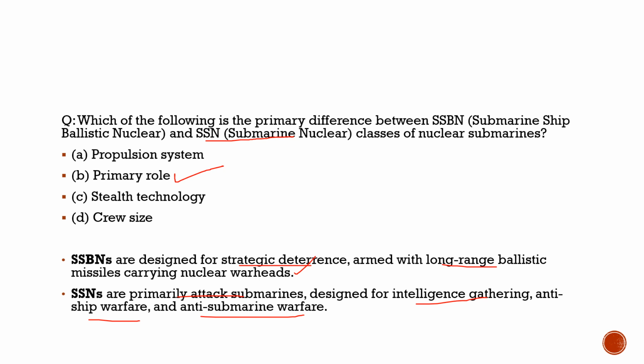With respect to this question, the correct statement is option B. Their difference lies in the primary role. What is the primary role? It defines the difference between SSBN and SSN classes of nuclear submarines. So with this, let's move to another question and try to solve that.